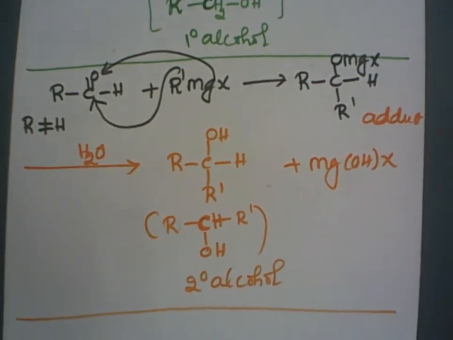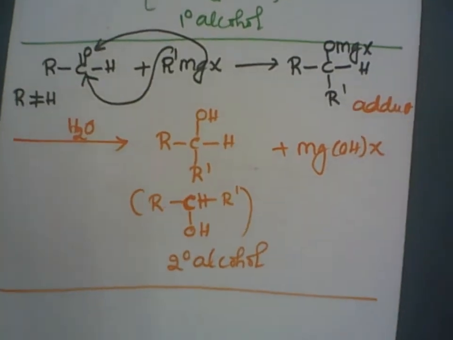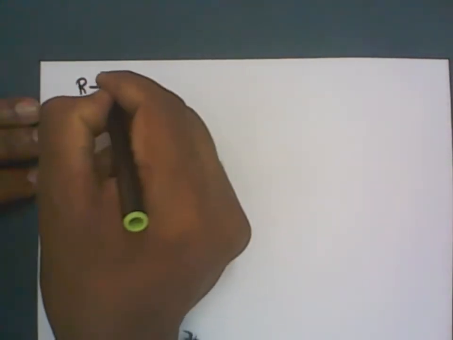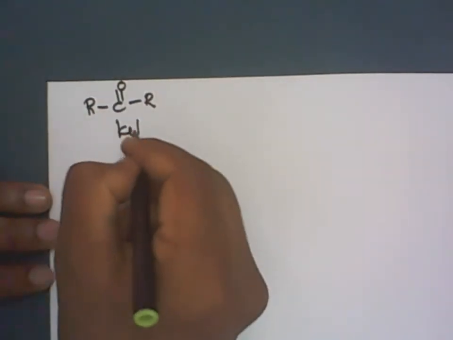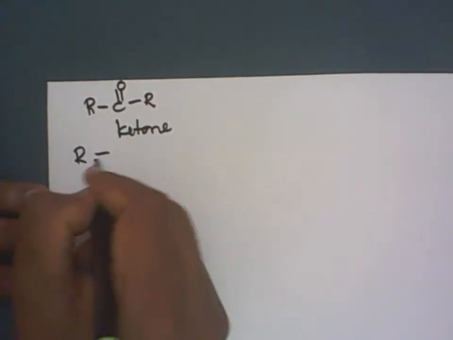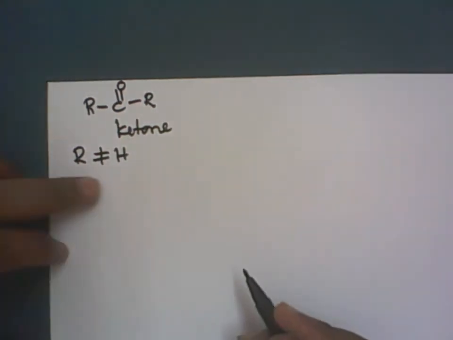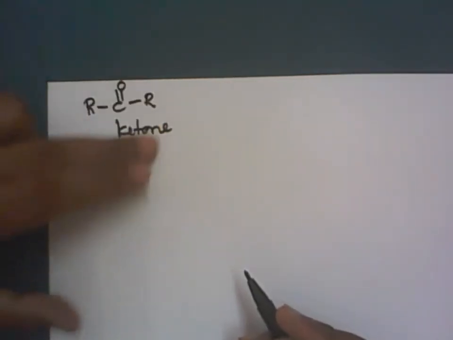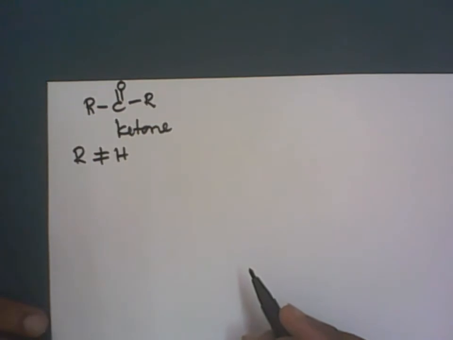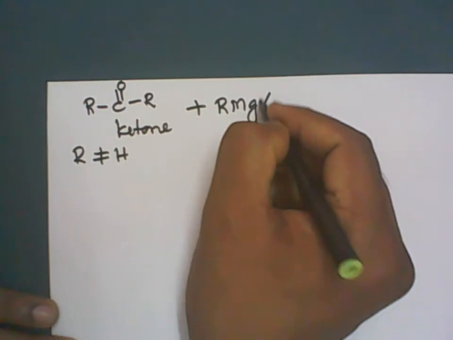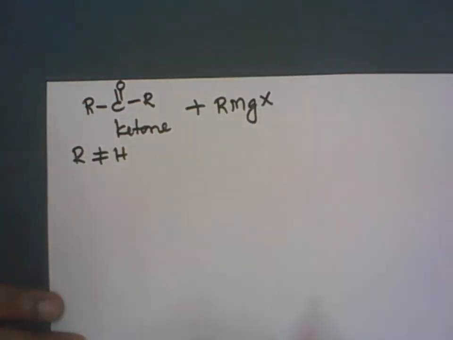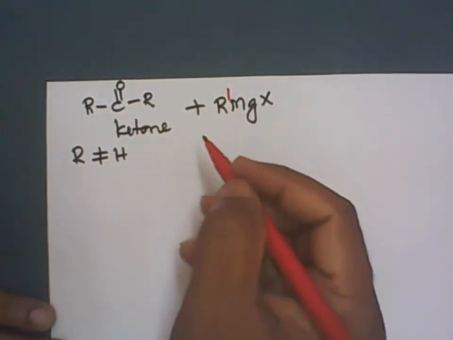Right? Now, how to prepare tertiary alcohol? To prepare tertiary alcohols, we have to take the ketones. Let me take ketones in general R, C, double bond O and R. This is the ketone we are going to take. Let R is not equal to hydrogen. If the R's are equal to hydrogen, it is again formaldehyde, methanal. Okay, right? So react with the Grignard reagent R dash MgX. Clear? Let me write R dash here.